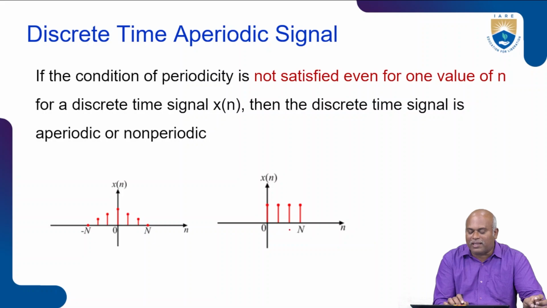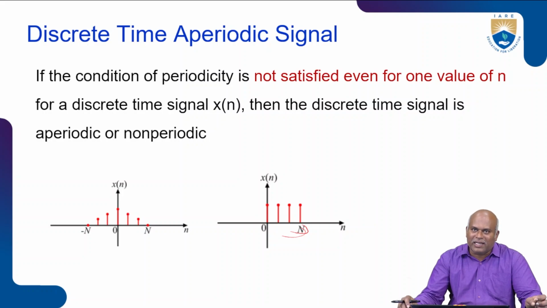Next, I am taking a rectangular signal from 0 to N. It has some amplitude character for each period, but it will not be repeated for the next period. Only in this duration does the signal happen. This kind of signal we call a discrete time aperiodic signal.